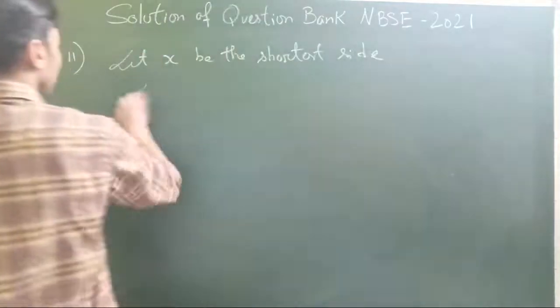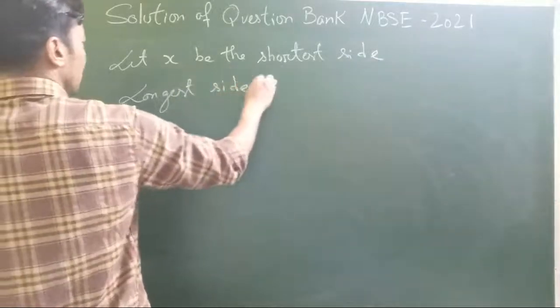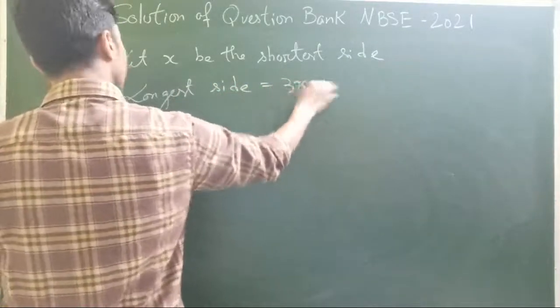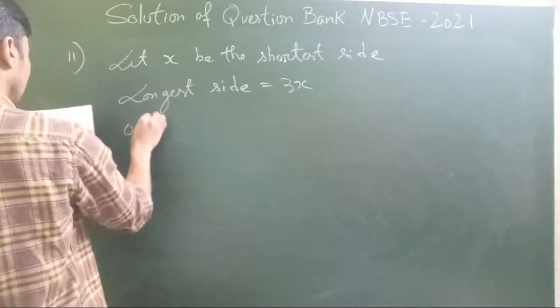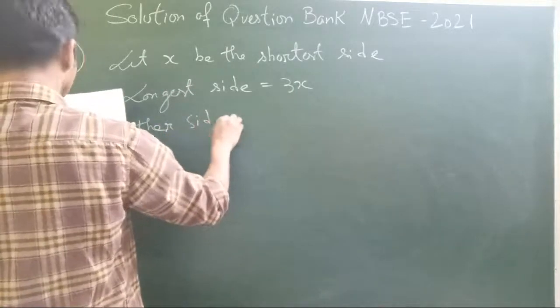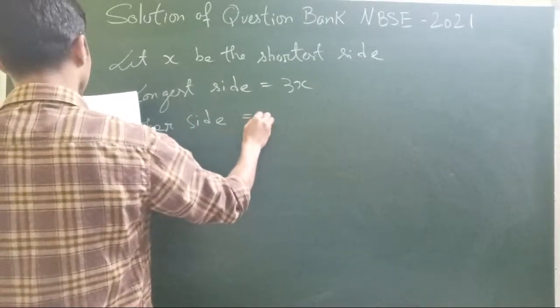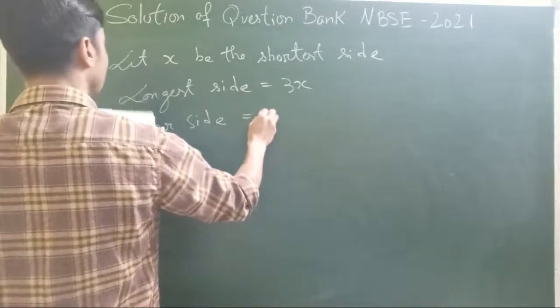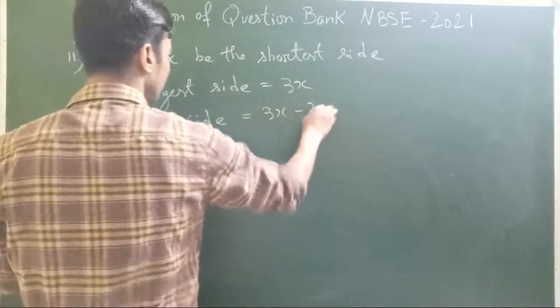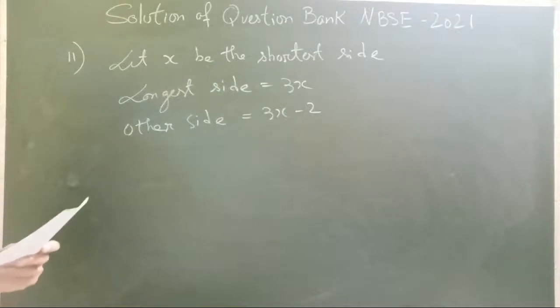In that case, what will be the longest side? The longest side is 3 times the shortest side, and the third side is 2 centimeters shorter than the longest side.